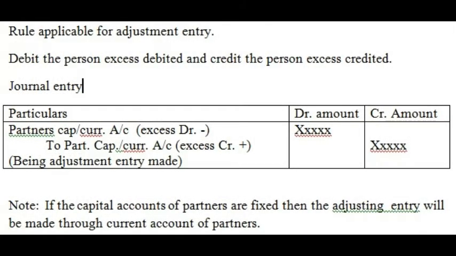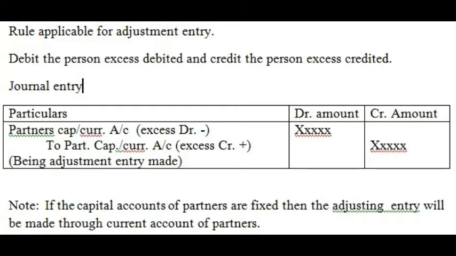Once the calculation is over, you should know the rule applicable to pass the journal entry. The rule applicable for the adjustment entry is: debit the person who is in excess debited, and credit the person who is in excess credited. So the journal entry will be in a format from the past adjustment table.